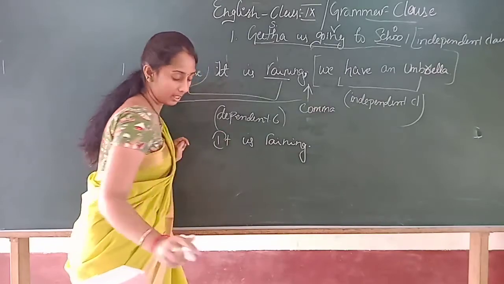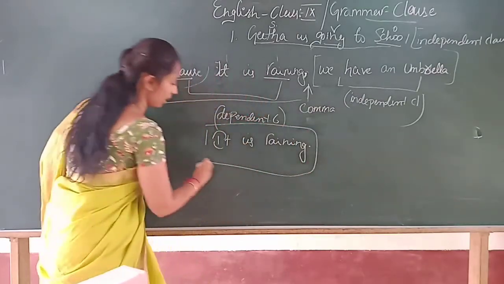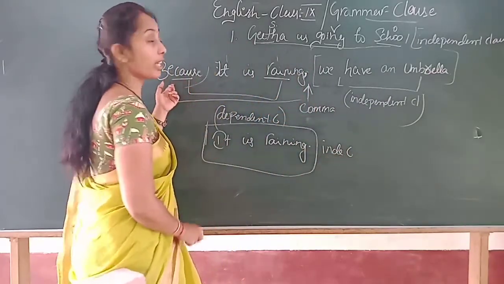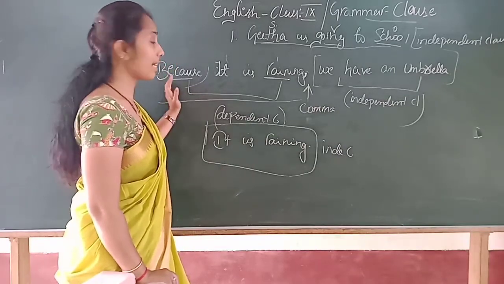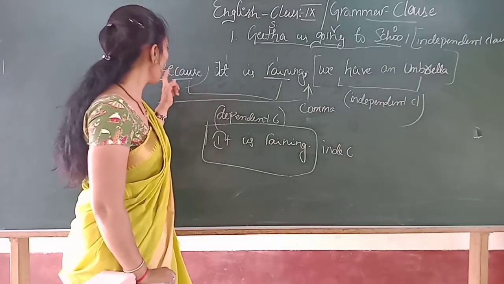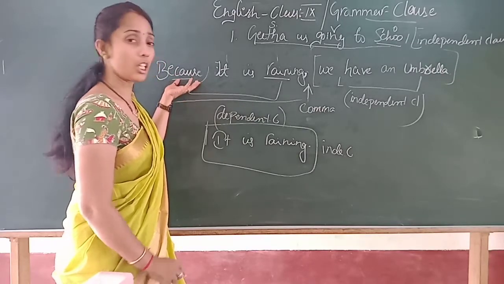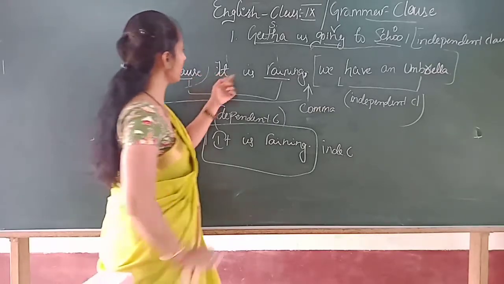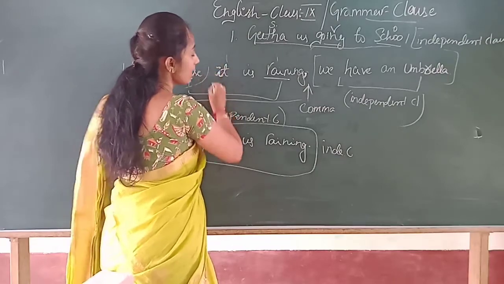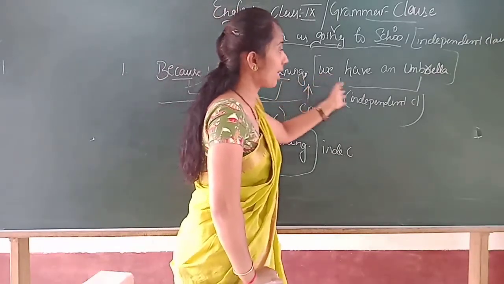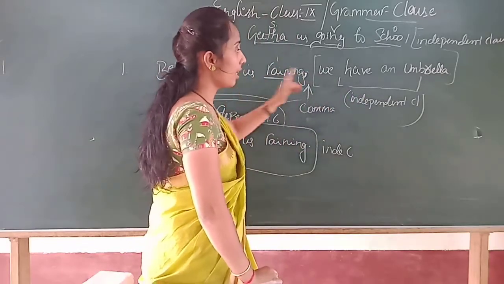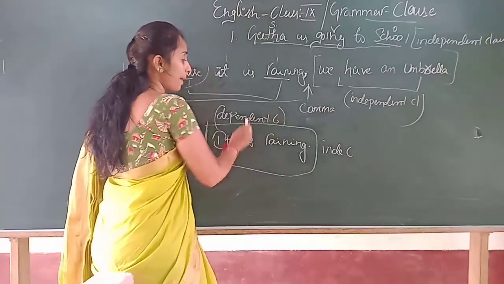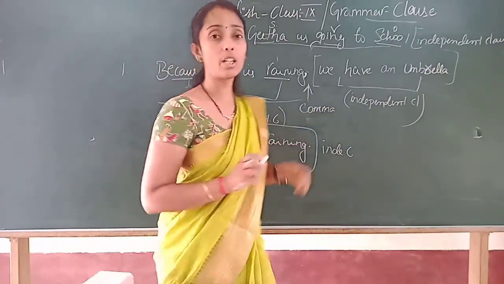Then this is an independent clause. Whereas this is not an independent clause, because the sentence is not complete itself, because the beginning was with the conjunction because, which says that something is pending. See, because it is raining, comma, what was the reason? We have an umbrella. Because of the rain we have an umbrella. And why do we have an umbrella? Because of the rain. That is why a dependent clause is not a complete sentence.